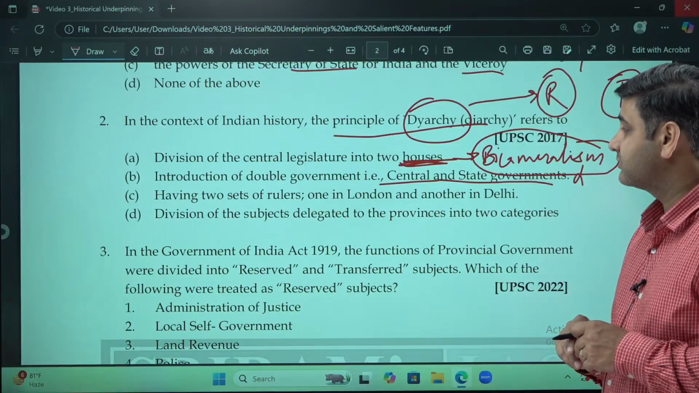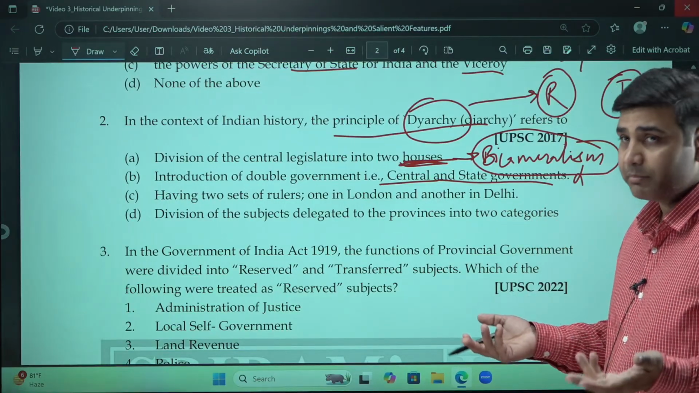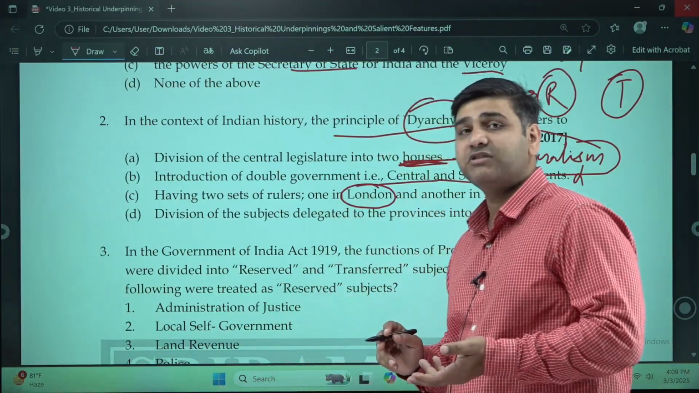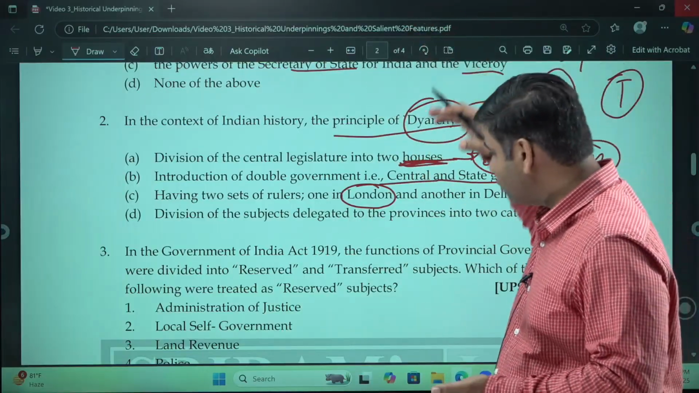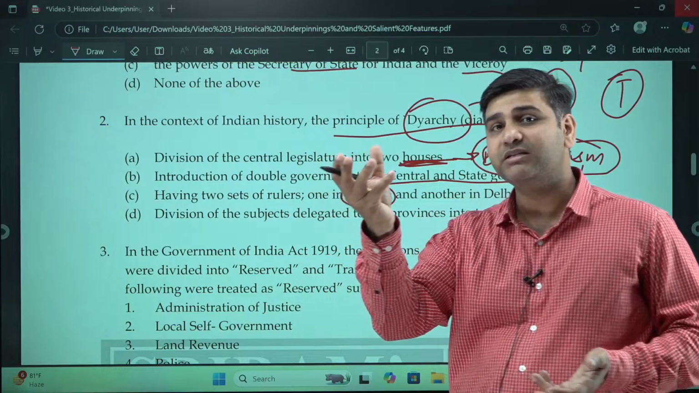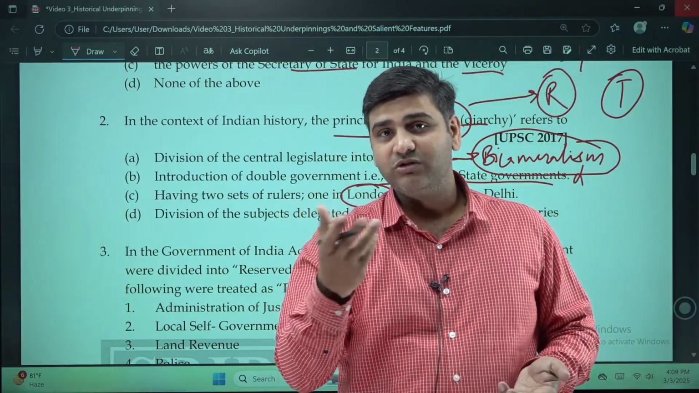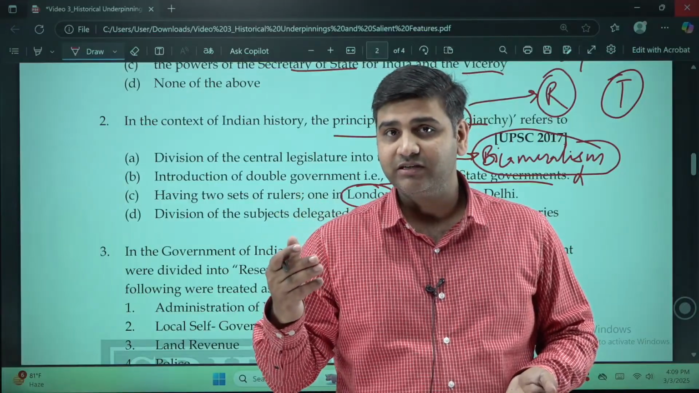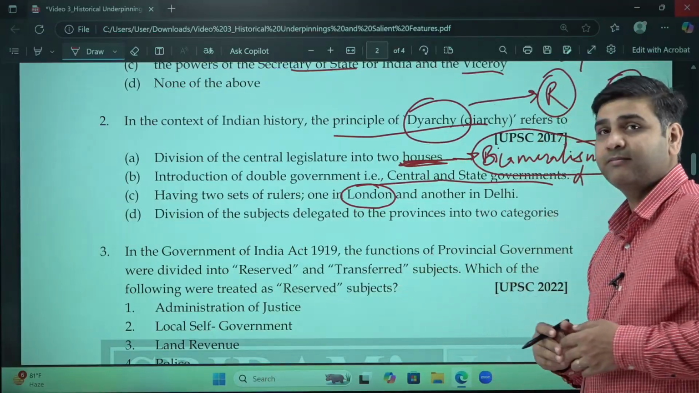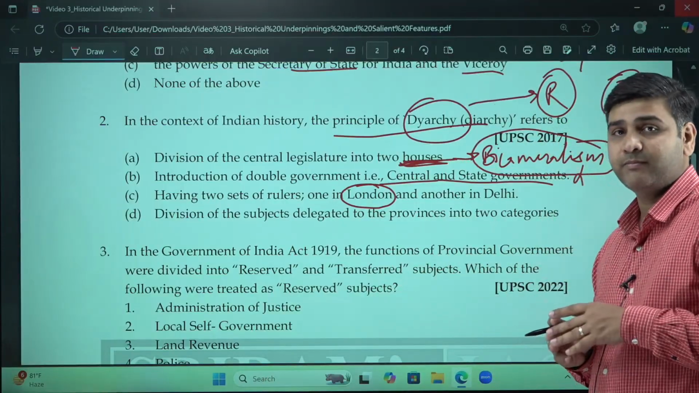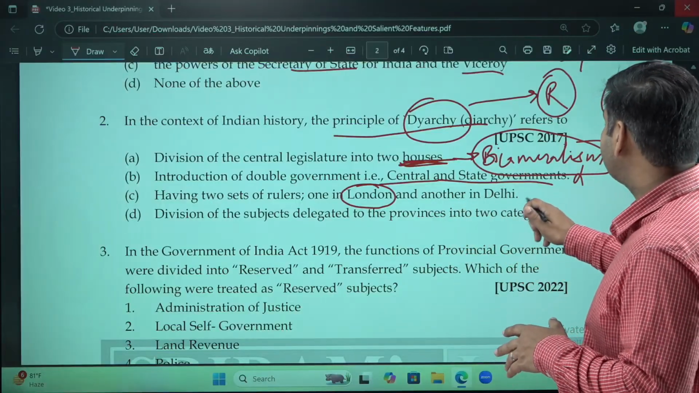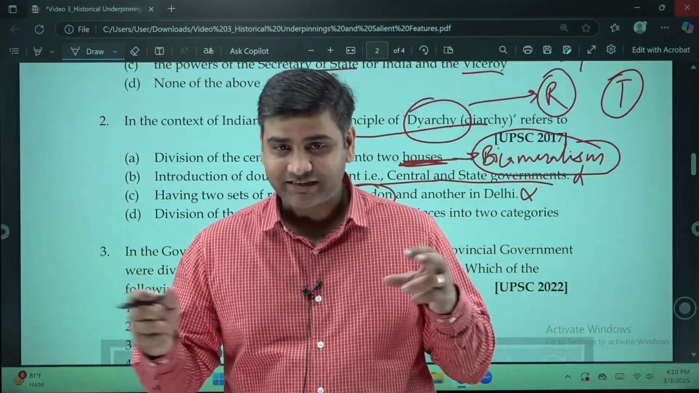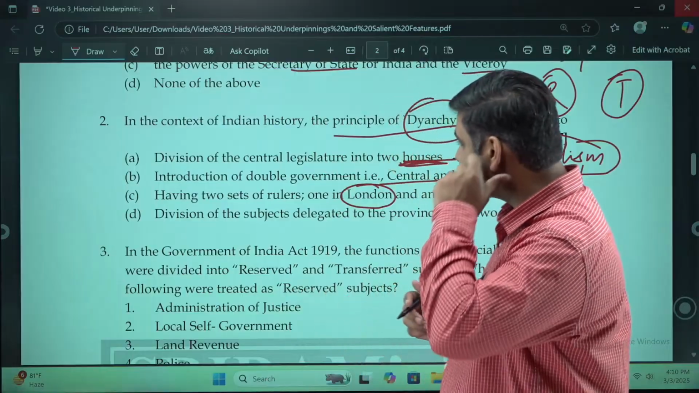Having two sets of rulers, one in London and another in Delhi. This was happening for a long time. It was the Parliament there, the Secretary of State, the British Parliament and the King through the Secretary of State, who was a cabinet minister in the Council of Ministers of the government established in London. And directly under the Secretary of State was the Viceroy or the Governor General of India, who used to govern India. But this was also not diarchy, as we have understood that diarchy was separation of items into the reserved and the transferred ones. So D becomes our option here.